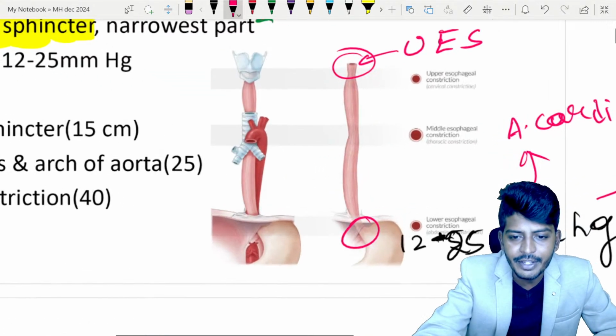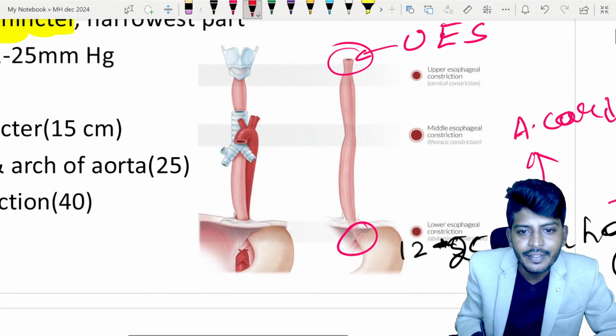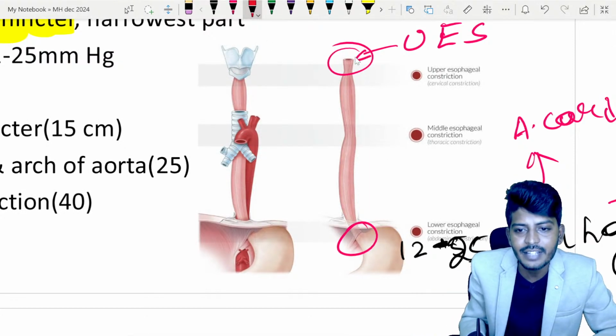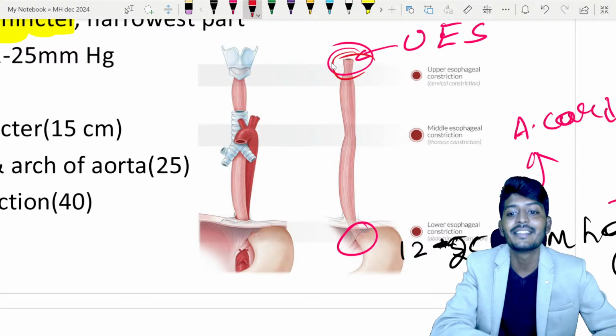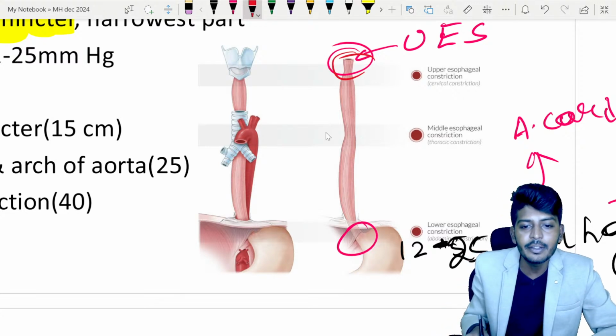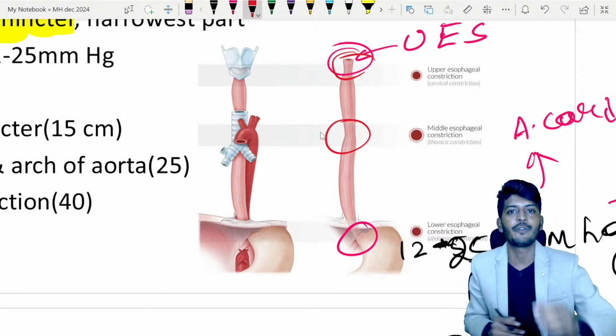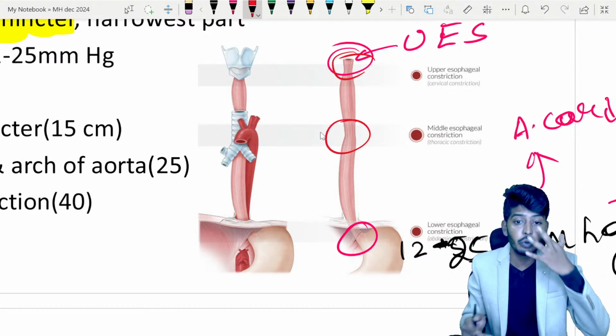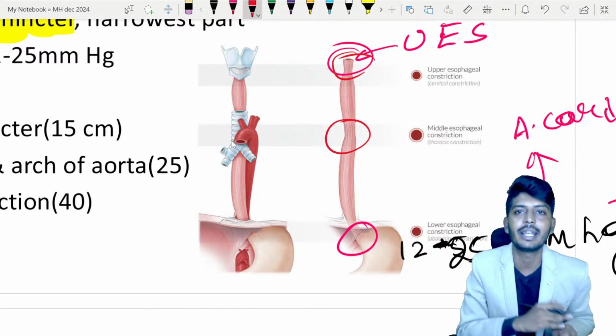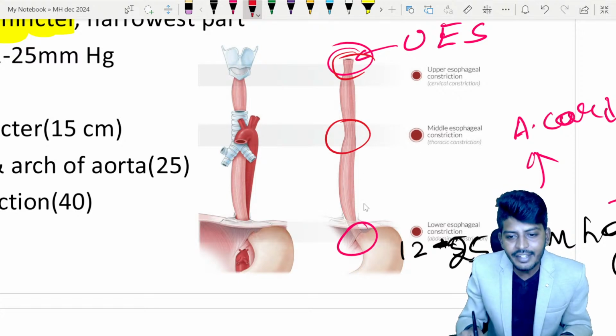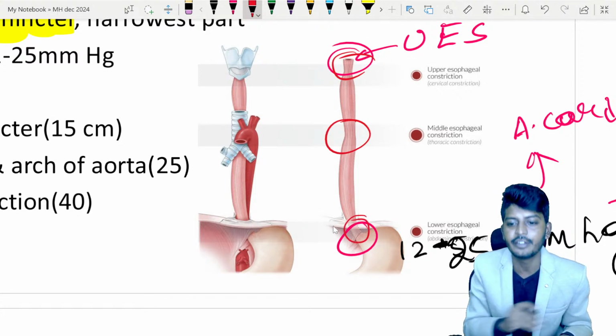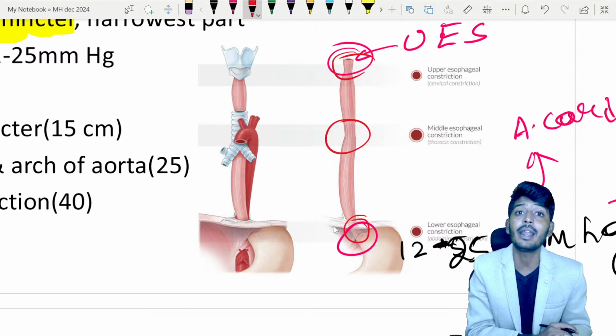So if you notice this image here, you can very clearly see that there are three constrictions in the esophagus. One is the upper constriction, the cervical constriction. Then there is the middle part. The middle part of the esophagus is constricted due to what? Yes, due to the aorta and the trachea. As it goes down, the lower esophageal constriction is due to the diaphragm, or abdominal constriction.